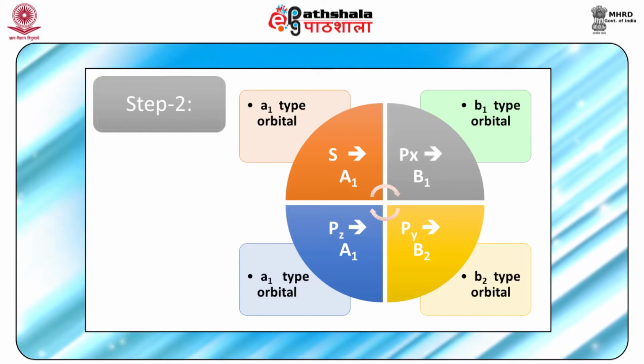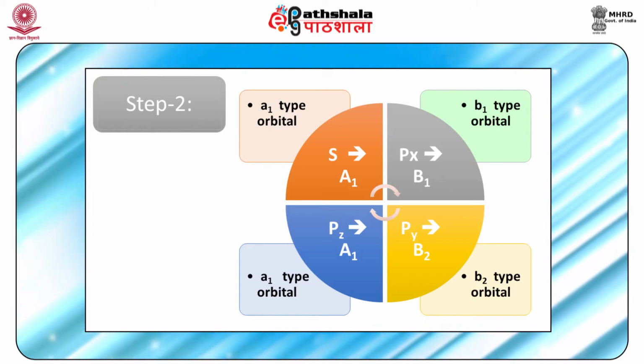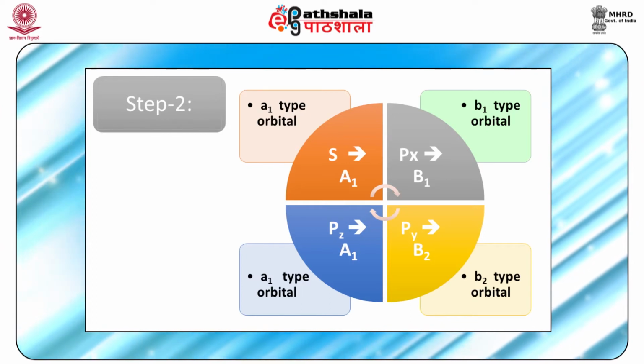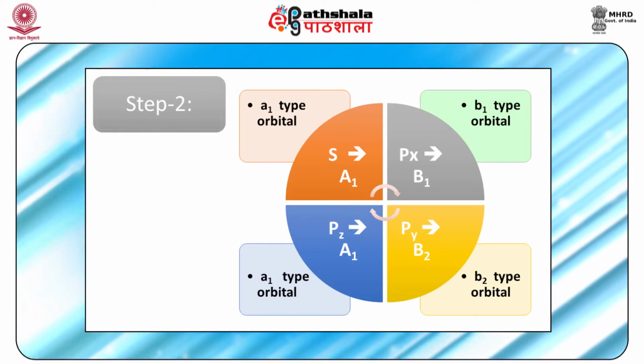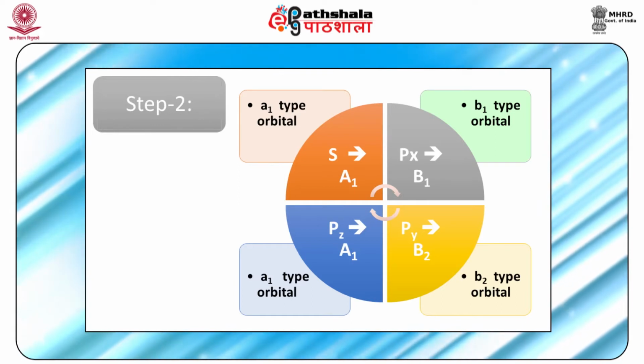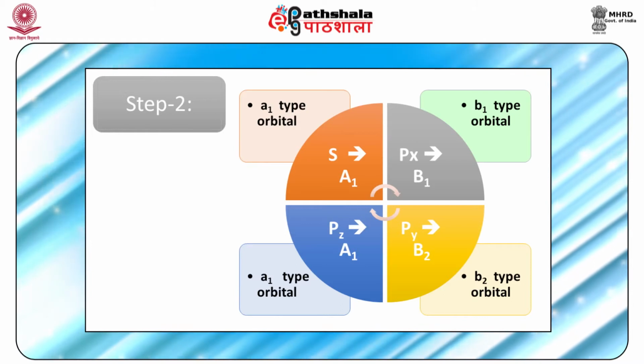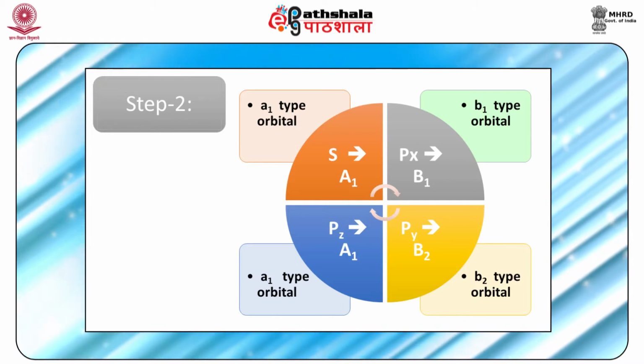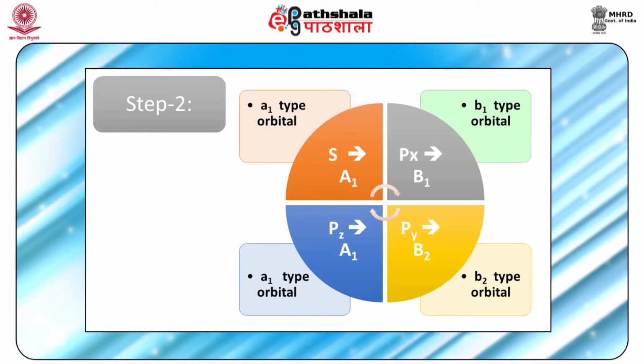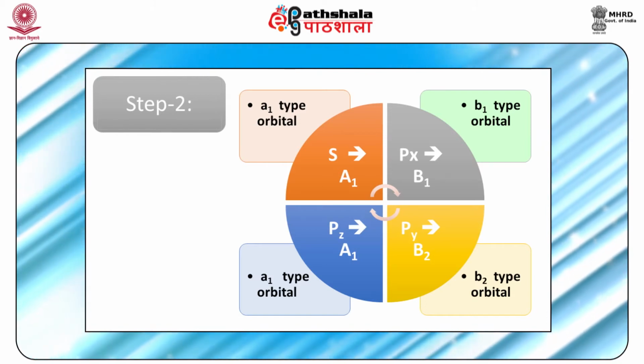Similarly, Px has the symmetry B1. That is, orbitals are represented by small letters and their symmetries by capital letters. So we now have the oxygen atom and the symmetry types of its orbitals.